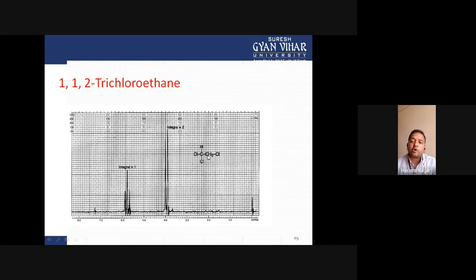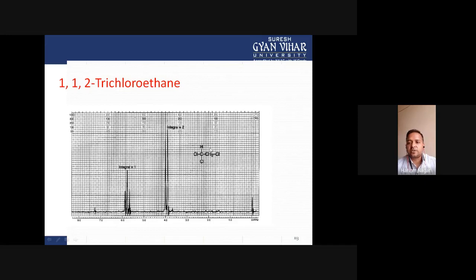Because in the neighborhood position of the CH2 protons, there is one proton, meaning the value of n is 1. So according to the n+1 rule, this signal will split into 1+1, meaning 2 peaks. That's why there are 2 peaks in this multiplet.